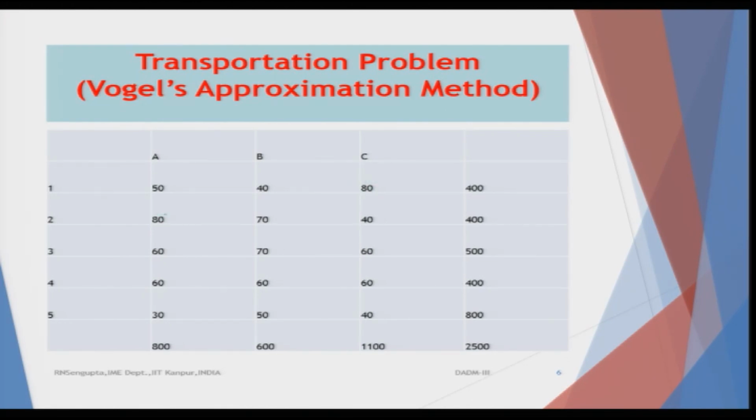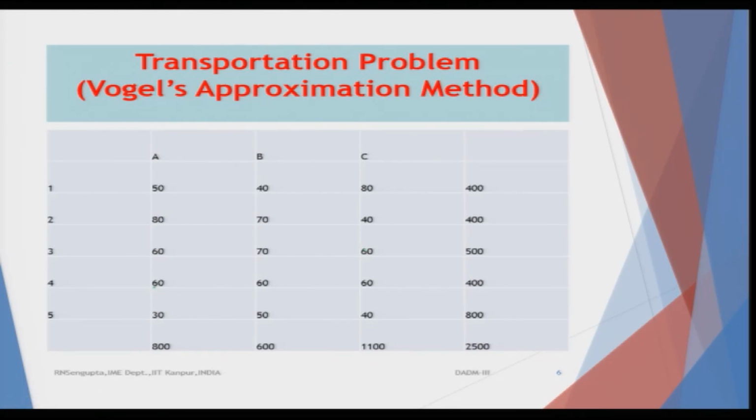The other corresponding values, if I read row wise, are 80, 70, 40. I am repeating the values, so you make a note of that. The third row values are 60, 70, 60. That means 60 units of rupees is utilized for transporting between A and 3, 70 per unit between B and 3, and 60 between C and 3.